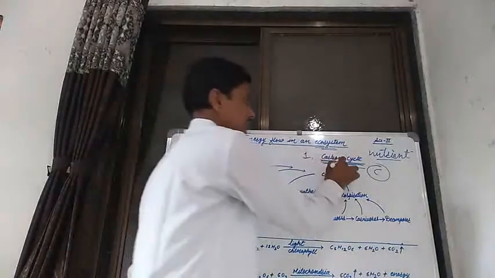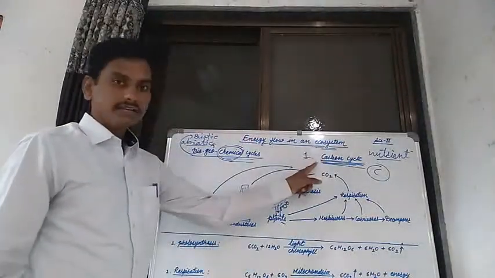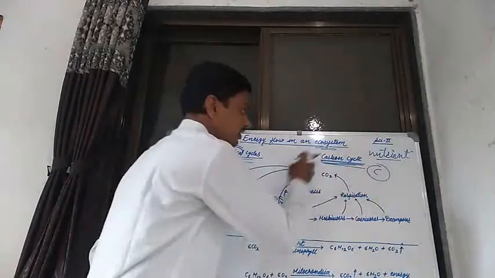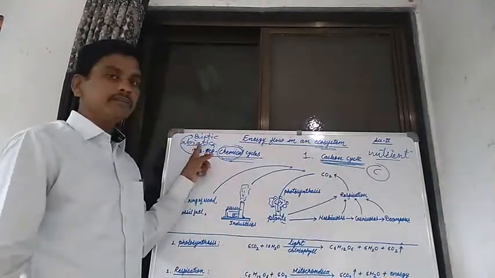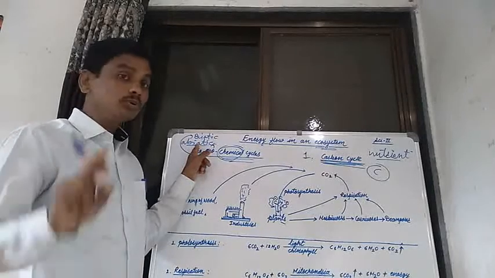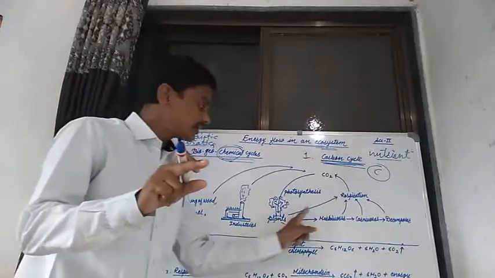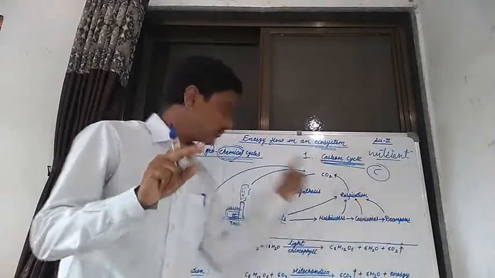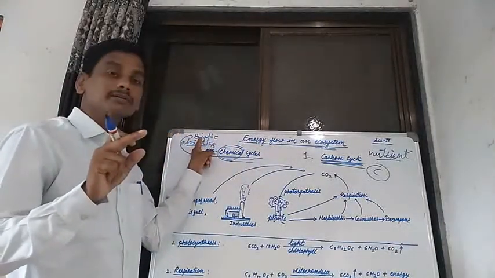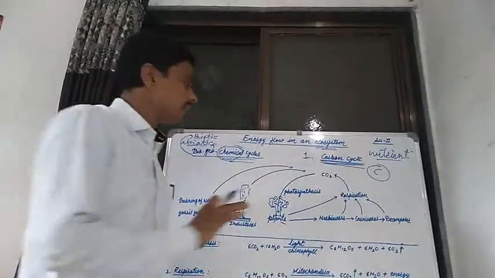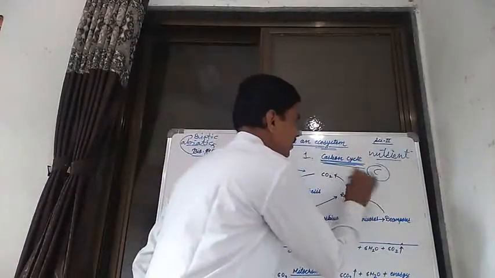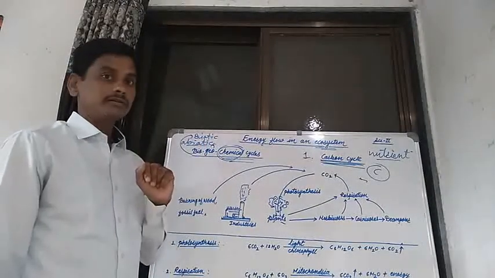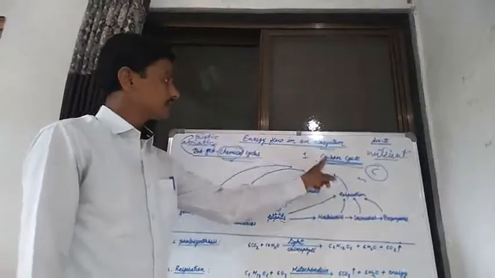That is the carbon cycle: the flow of carbon from the environment, the abiotic factor, to plants, animals and microorganisms, the biotic factor, and again from the biotic factors to the environment, the abiotic factor.